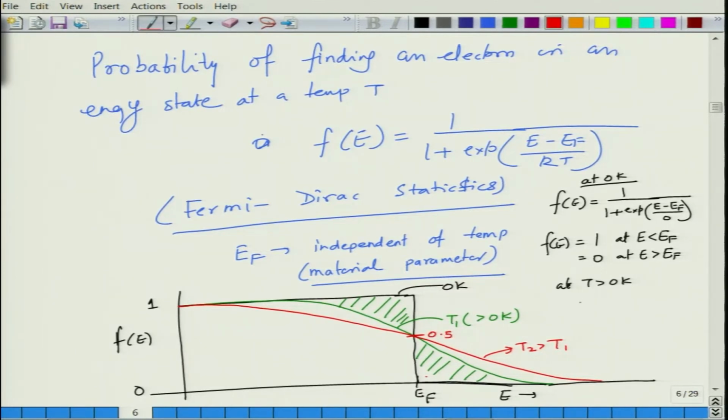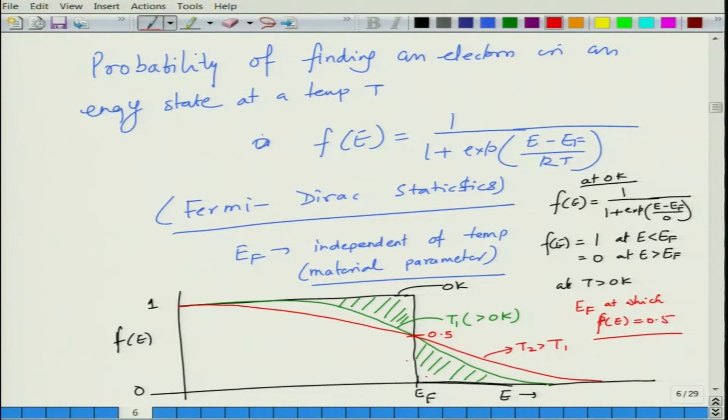So basically EF is the energy at which Fe is equal to 0.5. Fermi level is defined as the energy level at which the probability of occupation of an electron at any temperature is 0.5. That is the definition of Fermi energy.